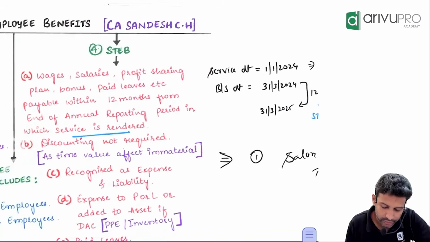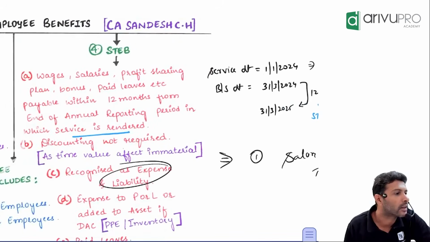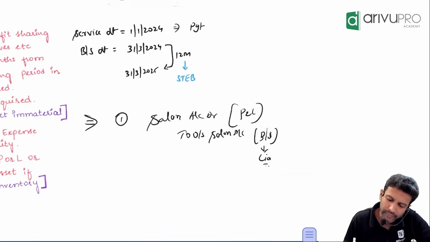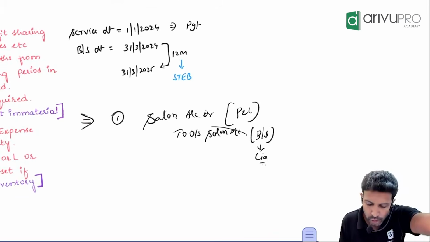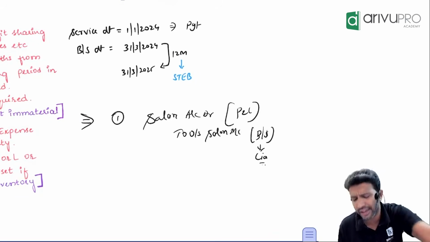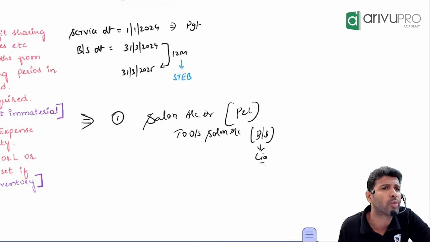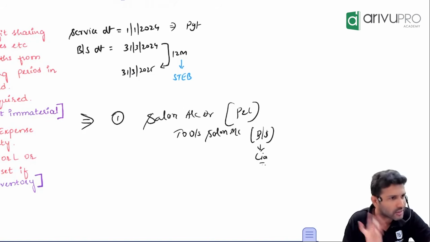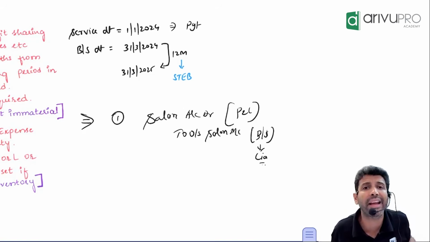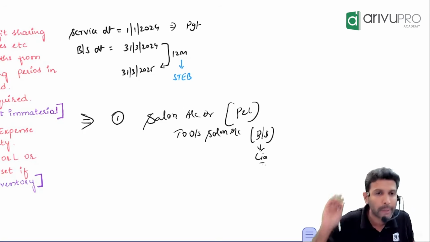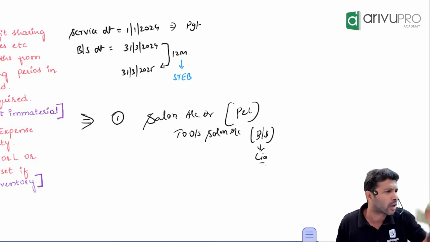What is the standard saying? Recognized as expense and liability. This is the accounting. If you have not paid salary, you will show it as outstanding salary, which obviously is a liability. We simply say expense and liability accounting. If you have already paid, the expense account is debited and bank is credited.